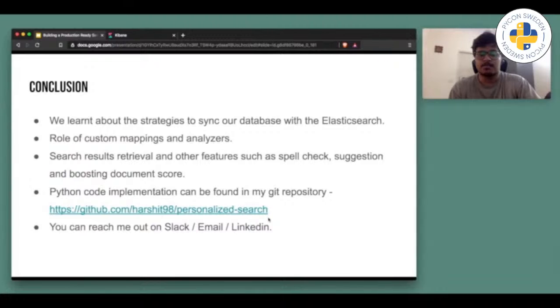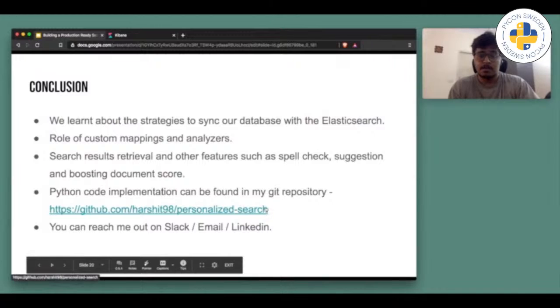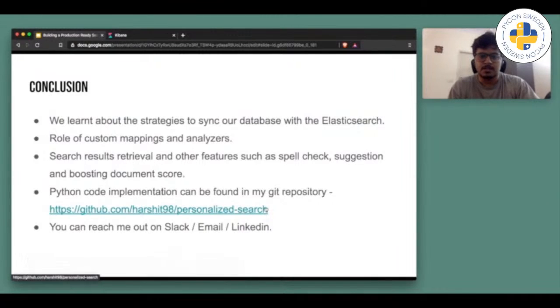So let me conclude. We are at the end now. So we learned about the strategies to sync our database with Elasticsearch using bulk indexing. Covered the role of custom mappings and analyzers. We saw earlier how it can be helpful for our use case and business requirements. How search can be enhanced by using Elasticsearch features like spell check suggestion and document score boosting.